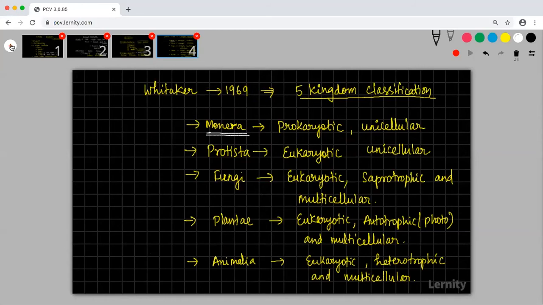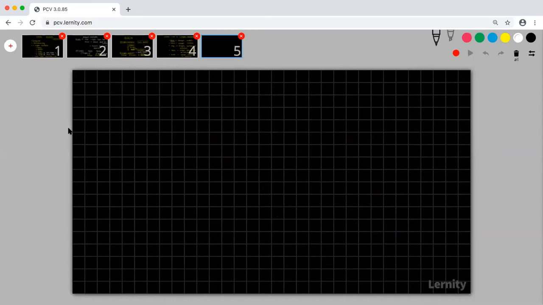So now we are going to study about the basis of classification. So what was the basis of classification?